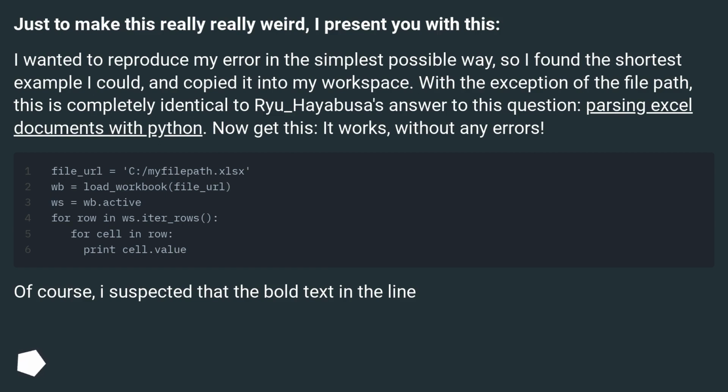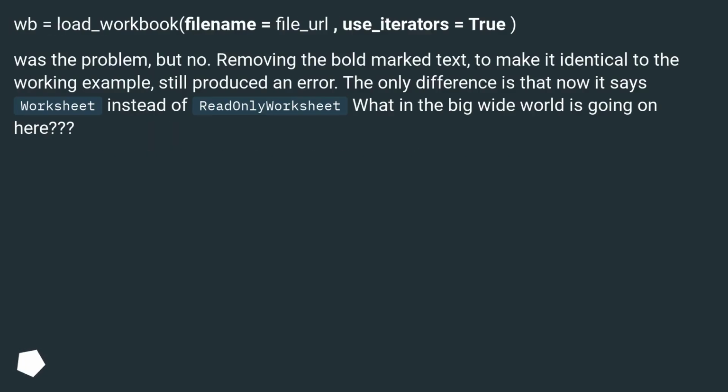Of course, I suspected that the bold text in the line wb equals load_workbook(filename=file_url, use_iterators=True) was the problem, but no. Removing the bold marked text to make it identical to the working example still produced an error. The only difference is that now it says worksheet instead of read-only worksheet. What in the big wide world is going on here?